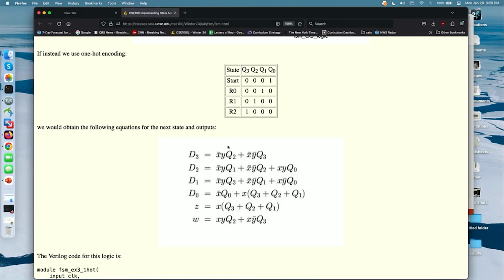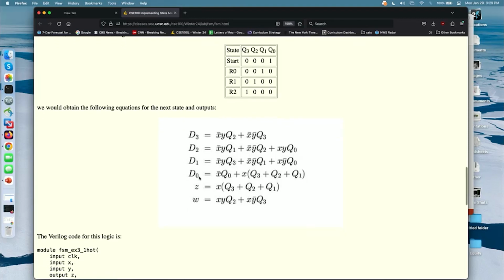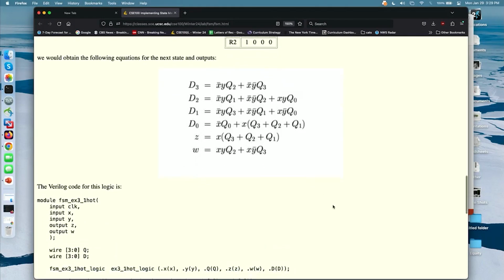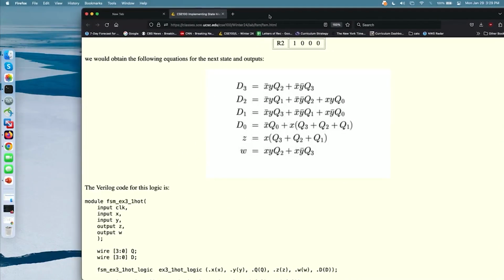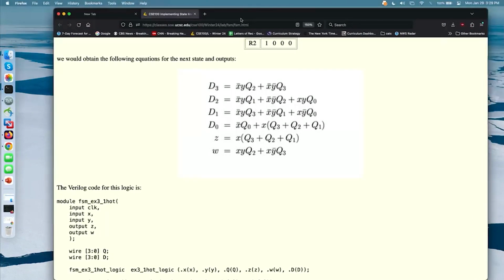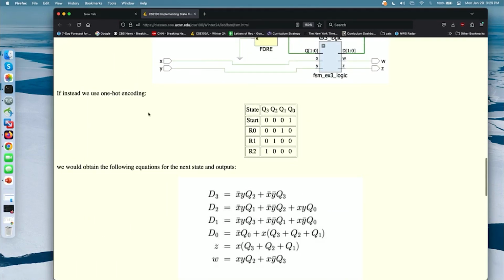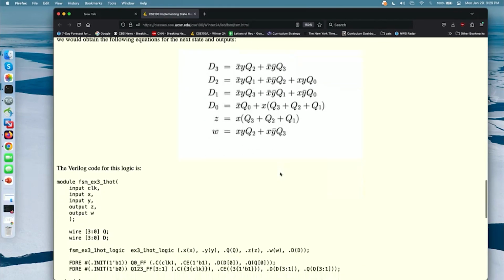You can actually just read off what the... So these are the one-hot state equations. This state encoding is called one-hot, and this is what you'll want to use in the labs.